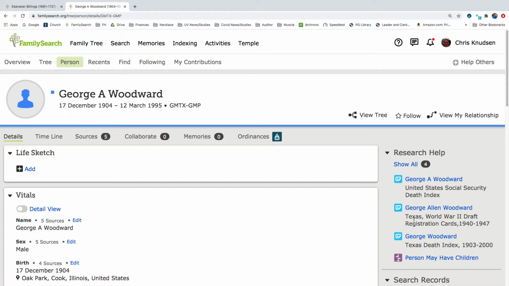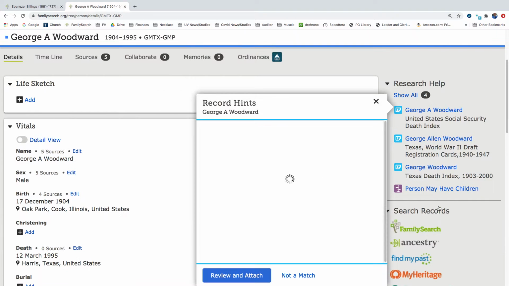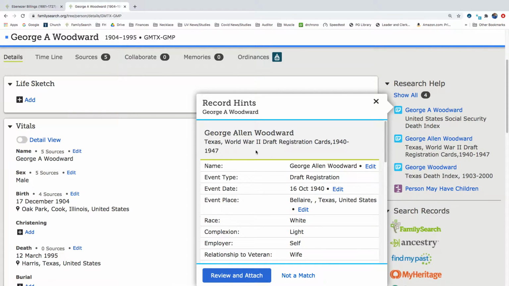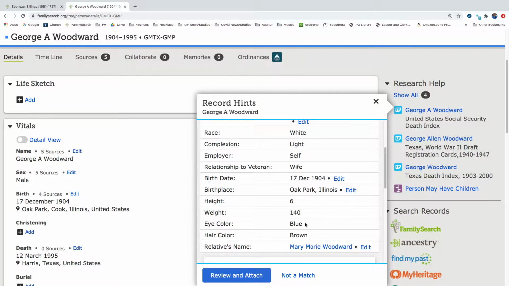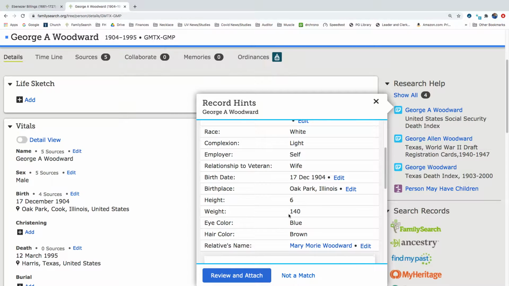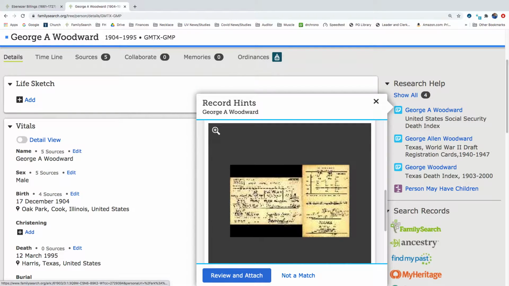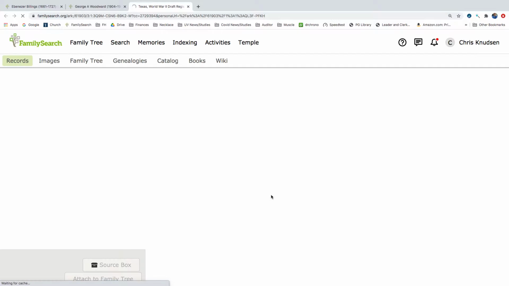Texas World War II draft registration. And George Woodward, Texas Death Index. So let's see what this draft registration card says. So George was living in Bel Air, Texas. Relationship to veteran: wife. So he's got a wife listed, so he is married. And his wife's name is Mary Morey Woodward. And here is the image. Let's go ahead and click on the image.